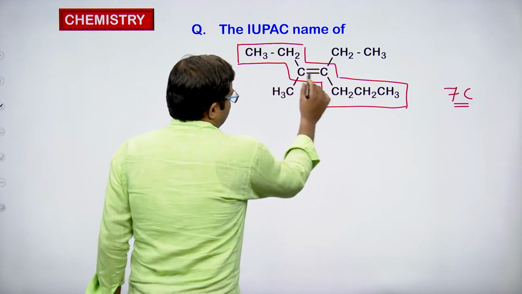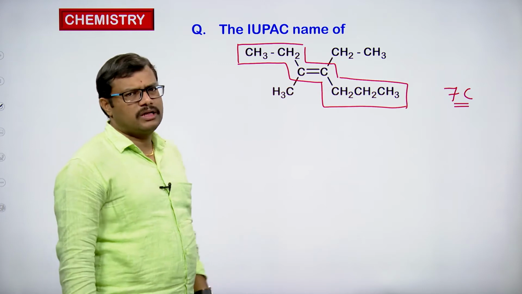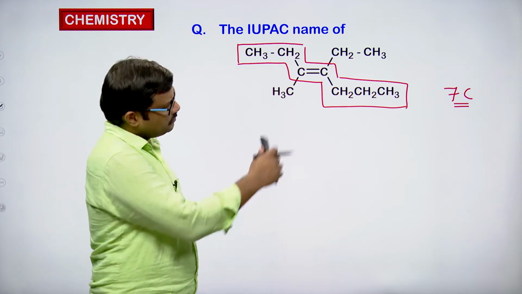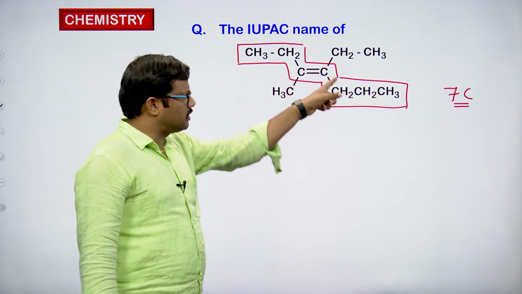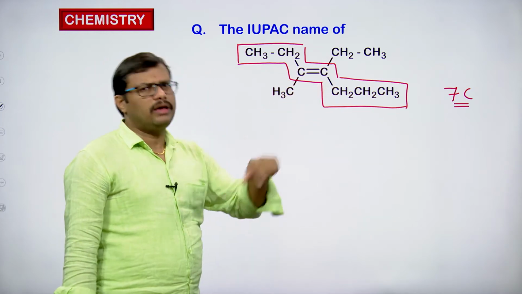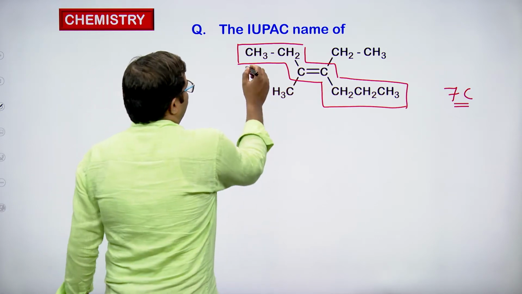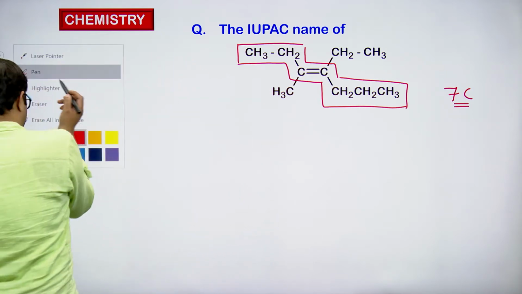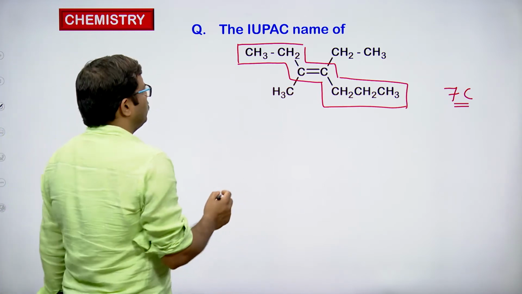If we select this way, we end up with 6 carbon atoms in the continuous chain. So this is the longest continuous carbon chain including the double bond. Then we have to number the carbon chain in such a way that the doubly bonded carbon atom gets the lowest possible number.